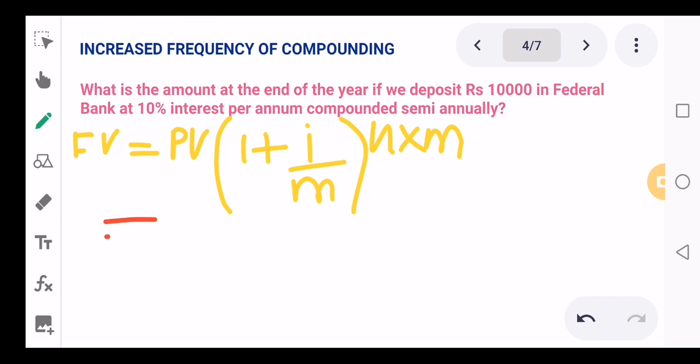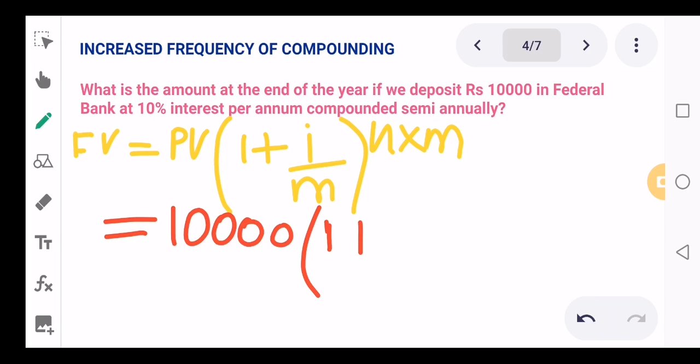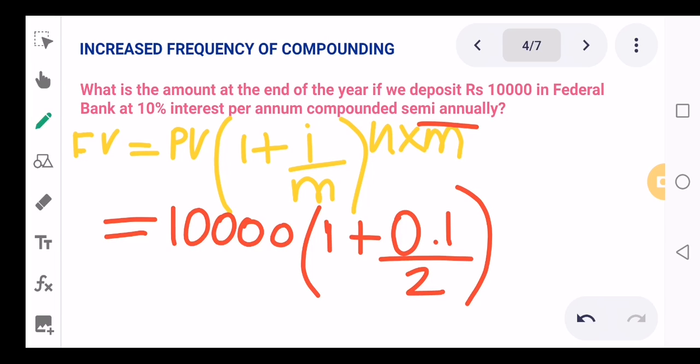So we're going to just substitute. Present value is equal to 10,000, times 1 plus i. What is i over here? i is 10%, that is 0.1, divided by m. m is semi-annual, so m is 2. n is 1 year, and n into m is 2.